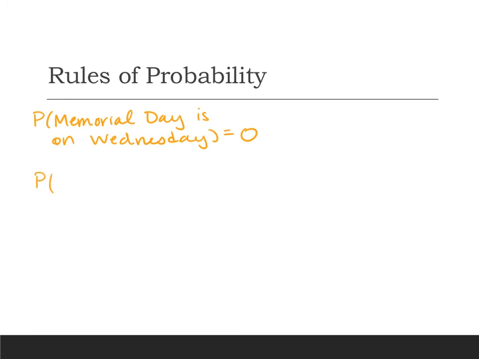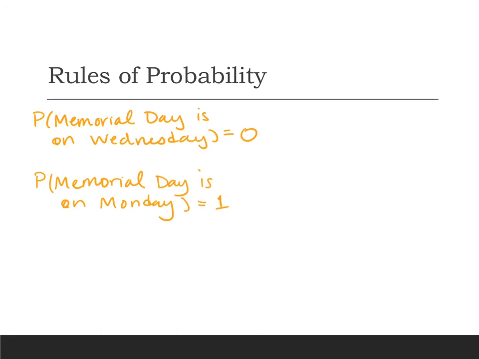We know it's on a Monday. So then if I ask you what's the probability that Memorial Day is on Monday, well, now that we've talked about that Memorial Day is on Monday, then that's always going to be true. And for something that is always true, the probability is going to be 1.